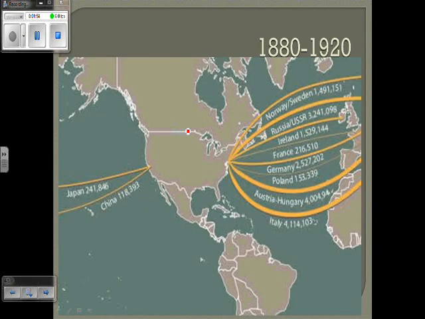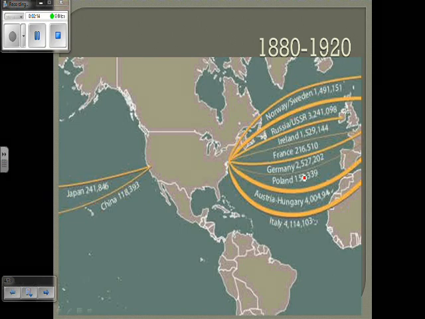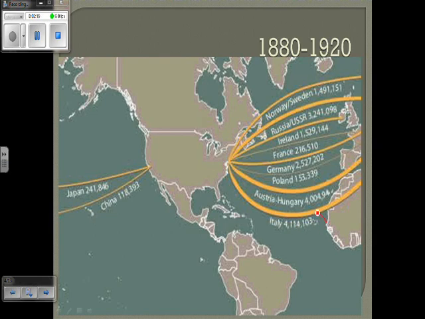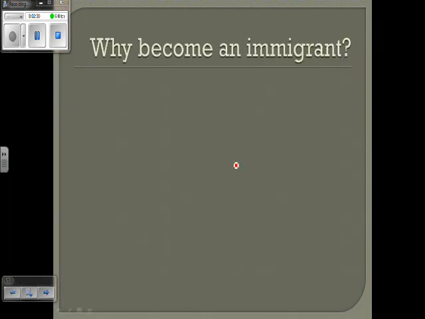So looking at where they come from around the world. Now, the only country that's missing here is going to be England. Like we said, that was considered to be old immigrants, right? We're looking more at new immigrants, but you can see immigrants from all over the world come to the United States during this period. Coming from Asia, you have Japanese and Chinese immigrants, while the bulk of the immigrants do come from Europe. Based on the numbers here, you can see Italy would be one of the leaders with 4.1 million immigrants that came during this period. Austria-Hungary's up there with 4 million. Russia, 3.2 million, etc.